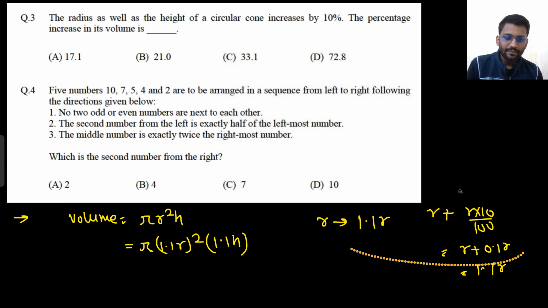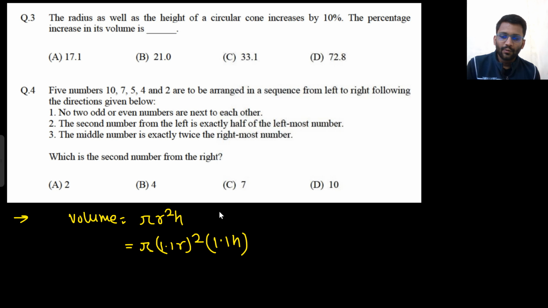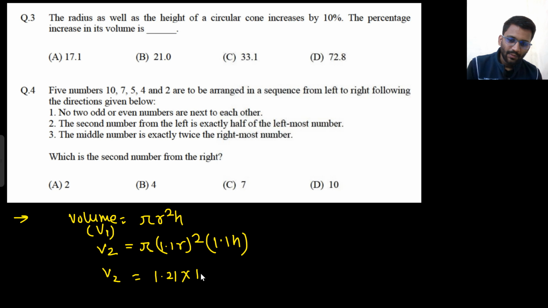Okay, so what would be our new volume? Let's call this one v1, this would be our v2. So what would be v2? V2 would be 1.21 into 1.1, that would be 3.31 I guess. 1.21 into 1.1, basically 1.1 cube. 1.1 cube, it would be 1.331. Sorry, yeah, 1.331 pi r square h.